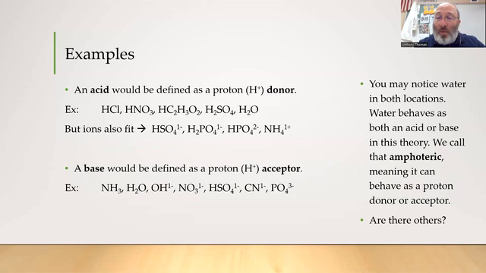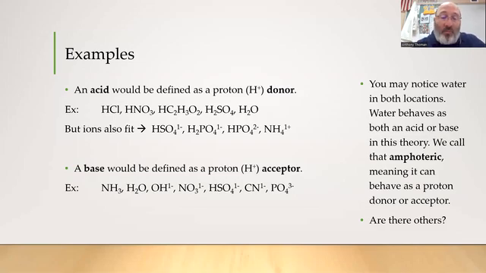You have HSO4 1 minus, H2PO4 1 minus, HPO4 2 minus. You'll notice I'm removing protons, but not all of them at once. Remember, they leave one at a time. And NH4 plus 1 can give away a proton as well, becomes ammonia. So there's the opposite of what we just saw in the prior slide. They're all donors. They all have H's to give.